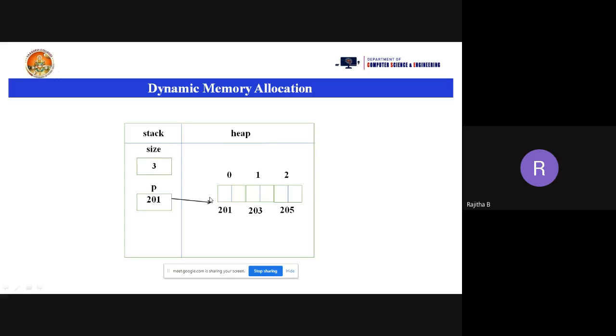Is this clear, everyone? Clear, ma'am. Yes. I need a response from some others also. Only Mundaz is responding to me. Clear, ma'am. Yes, ma'am. Yeah, good. So this is the way the memory is allocated for the array, dynamic memory allocation for array.